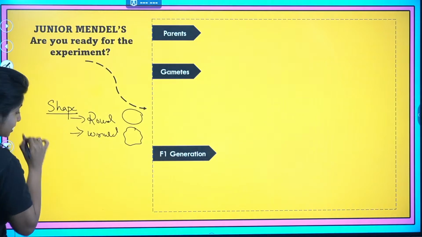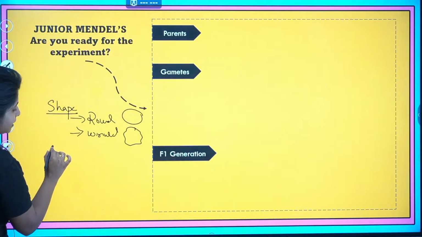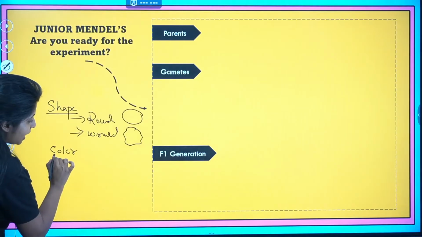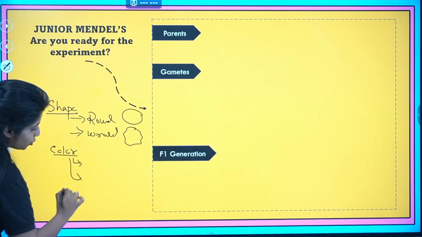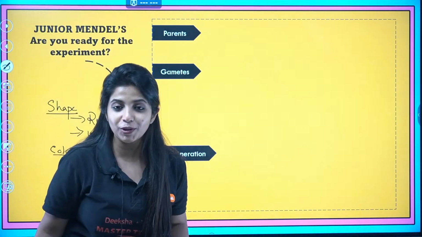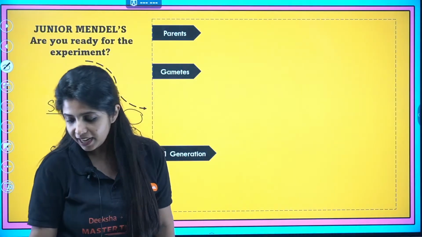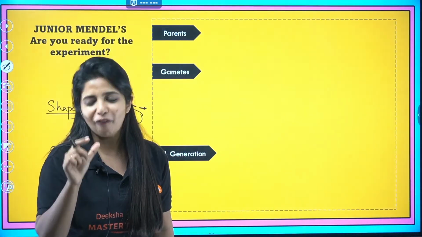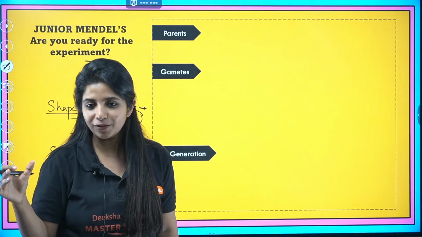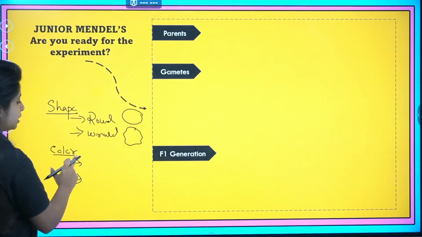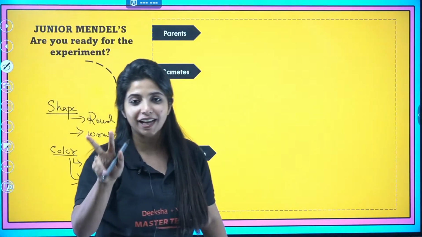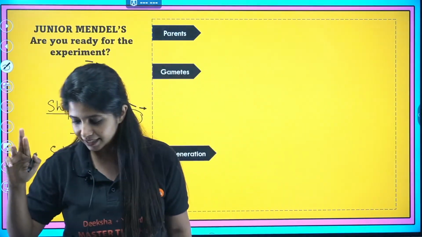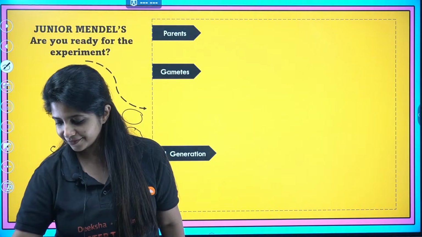Now, the next character that I took was the color. I'm talking about seed shape and seed color. In color, we had 2. Anyone can guess the 2 of them? If you remember, in the previous session we studied about gravity, that is basically not gravity in physics, but a short form of all the characters, all the traits. In seed color, you have 2 different types of colors. In the case of garden pea, what are those 2 different colors? Any idea?